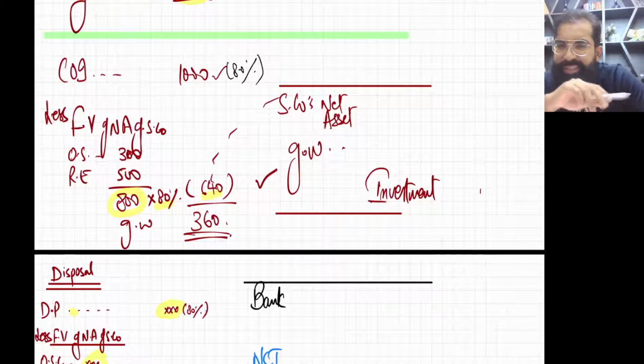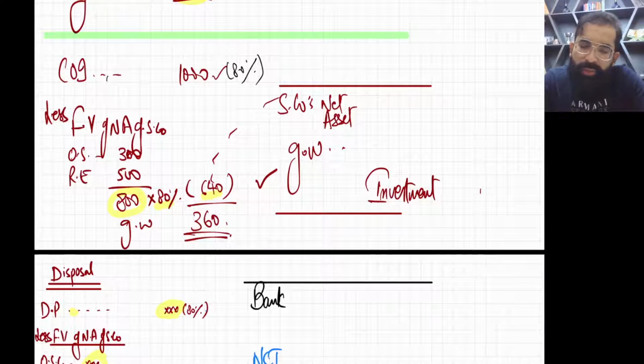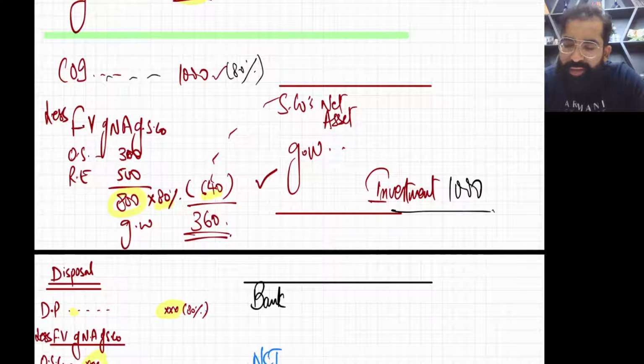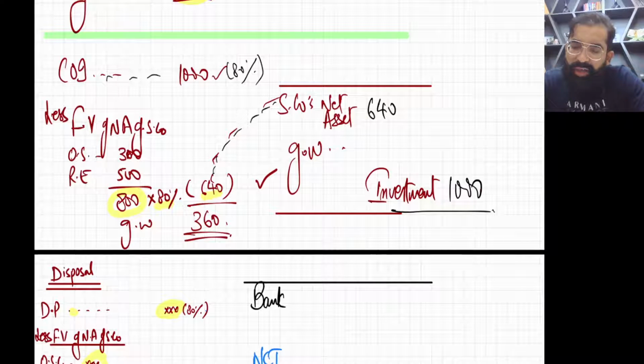Now let's make the entry. Listen, first of all, your COI means your investment. So at the acquisition date, you cancel the investment. So complete investment will be cancelled, so credit investment. Our share of acquisition date net assets is 640, so we'll debit 640. And now the difference is 360, which is the goodwill on the debit side.